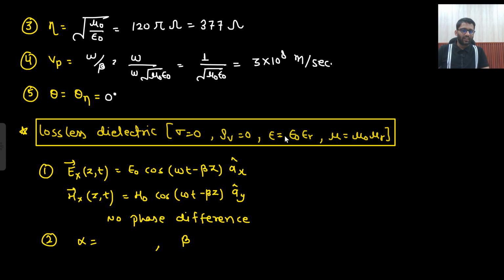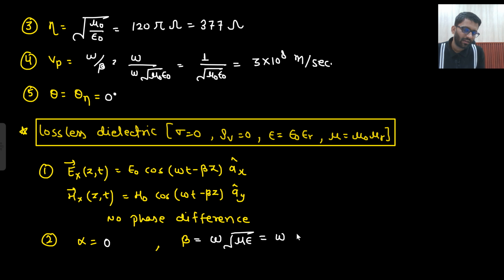Lossless dielectric. So here the change is only this. Epsilon is equal to epsilon naught epsilon r, mu is equal to mu naught mu r. That is the only change. So what was the value of alpha? Here also there was no attenuation, 0. What was the value of beta? Beta was omega under root mu epsilon, right?